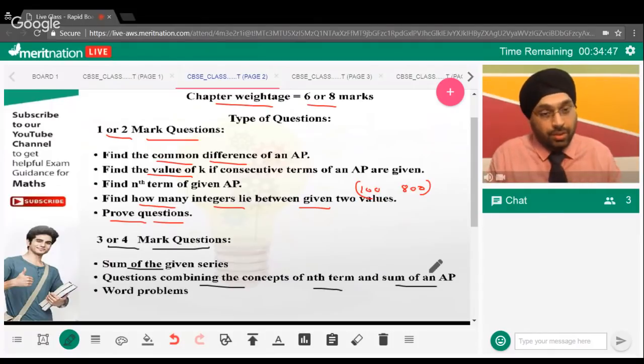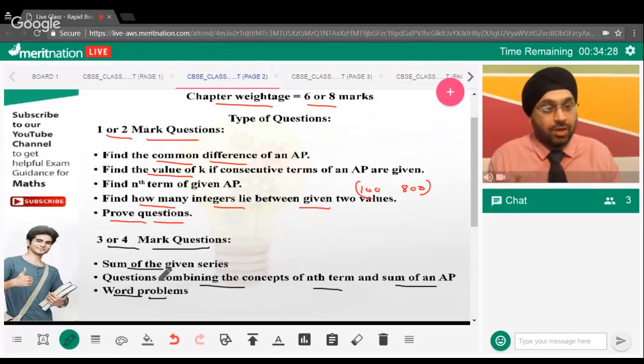They can ask you the question, right? Then very good word problems can come in your arithmetic progression topic, so do not take it lightly. Very good word problems can be made out of arithmetic progression. So you need to be well aware of each and every concept.